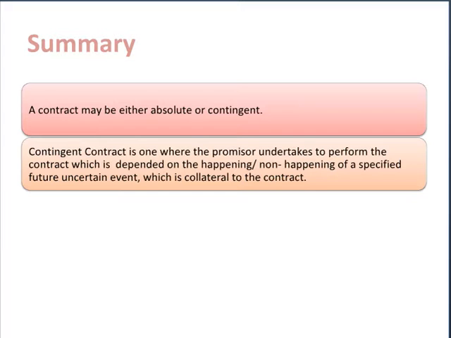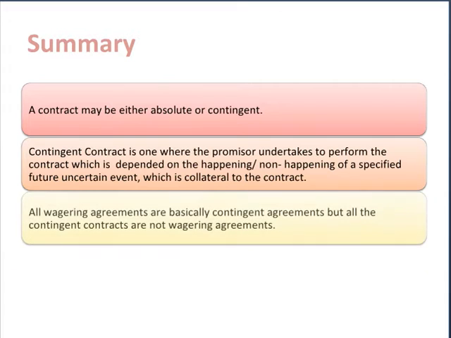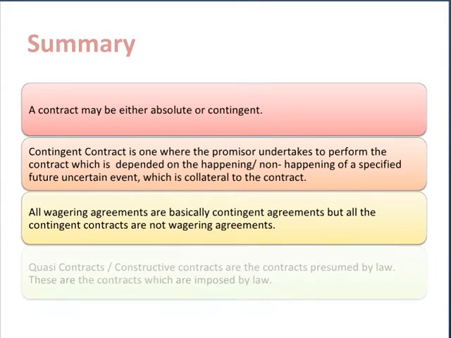A contingent contract is one where the promisor undertakes to perform the contract which is dependent on the happening or non-happening of a specified future uncertain event, which event is collateral to the contract. Then, all wagering agreements are basically contingent agreements, but all contingent contracts are not wagering agreements.